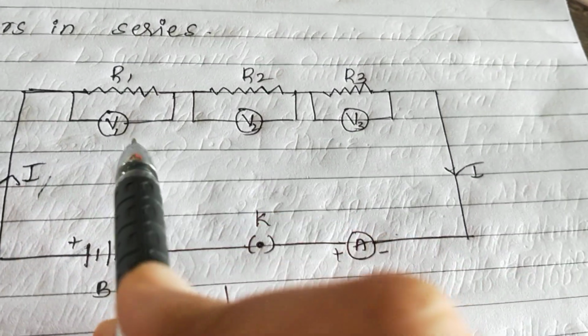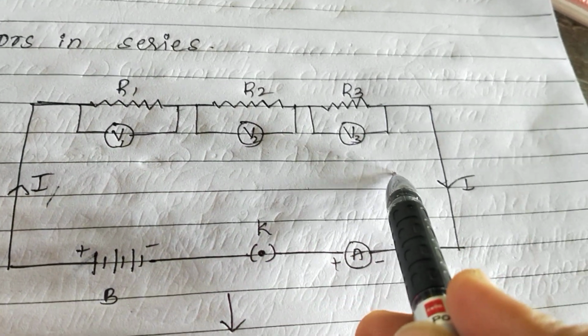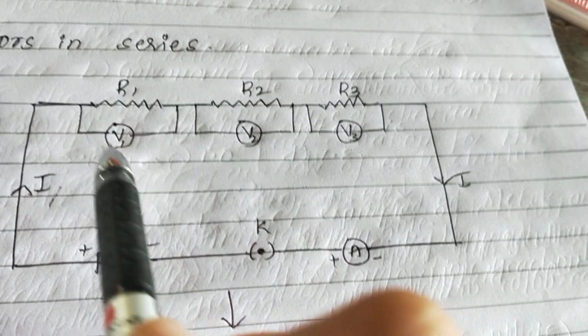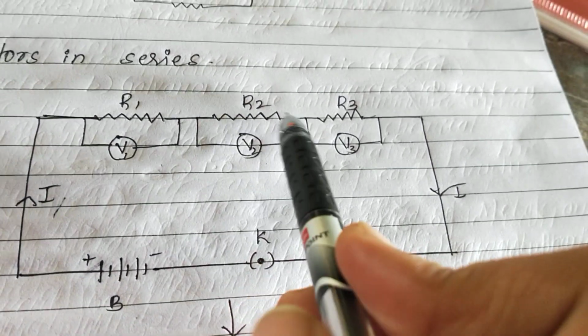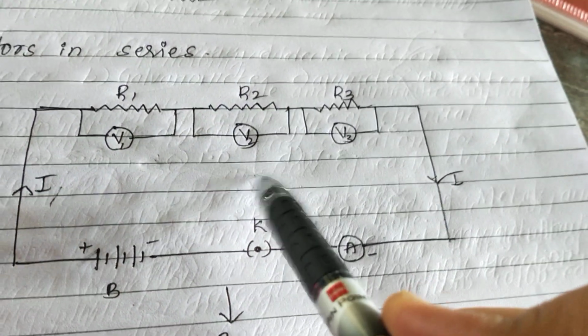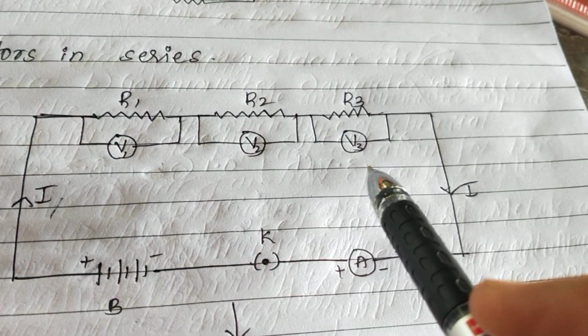But the potential difference varies. The potential difference across R1 is considered as V1, across R2 as V2, and across R3 as V3.